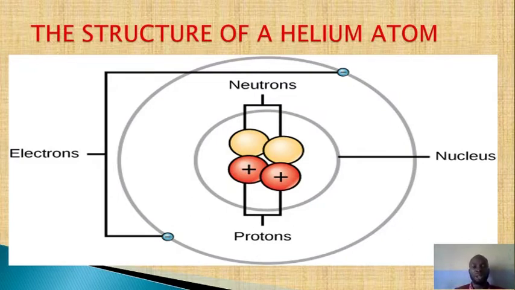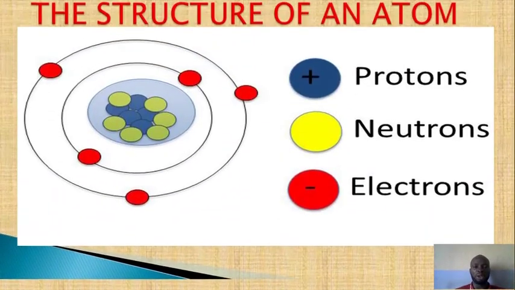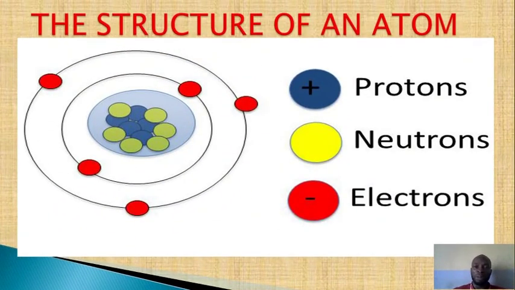So if you don't call them orbits, you call them electron shells. So these are typical examples of an atom and the subatomic particles. This is the way they are arranged. Just look at that atomic structure again. You look at it, you see the protons, the neutrons, and the electrons.